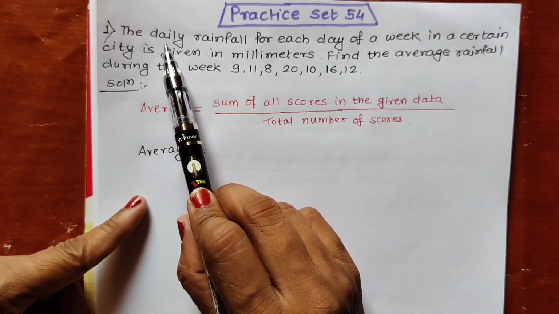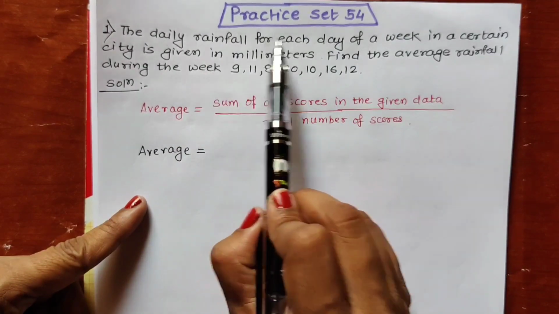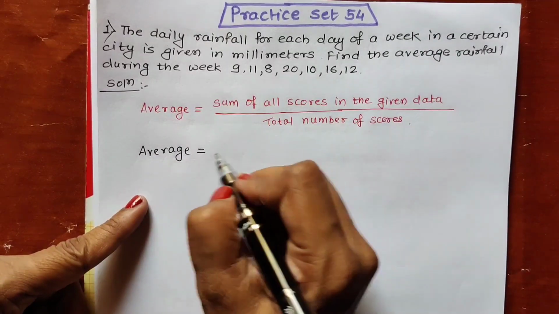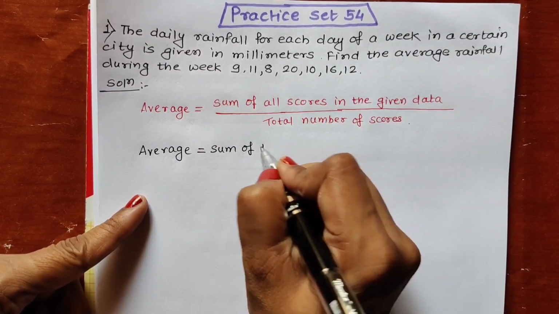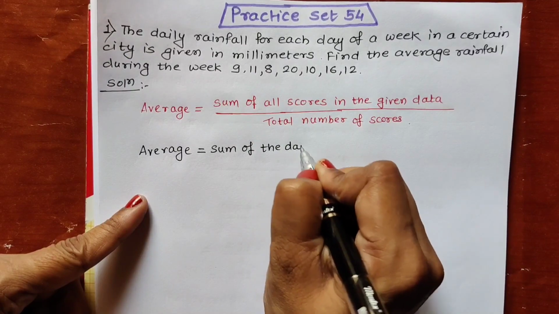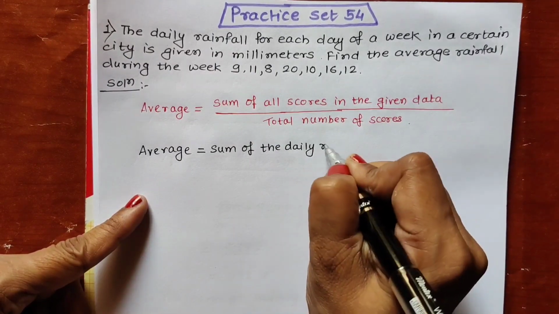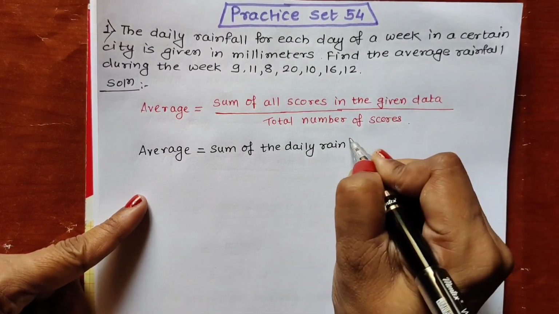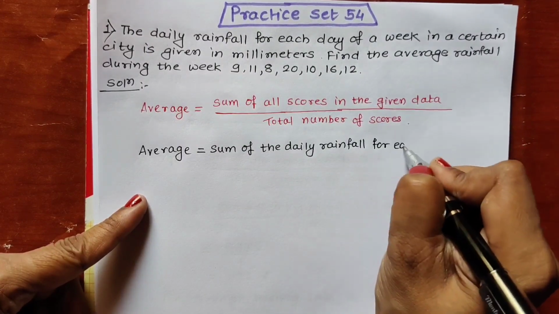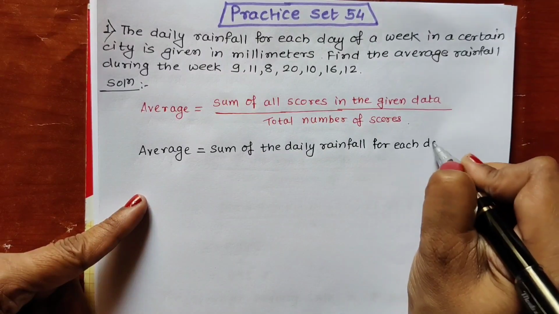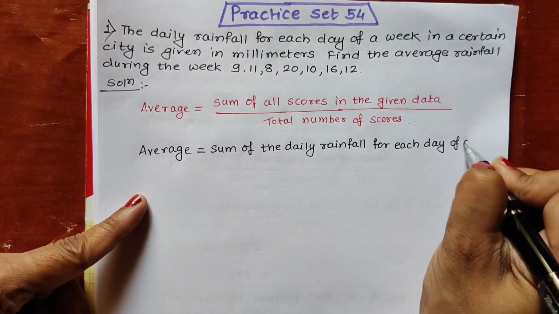We have given the information about daily rainfall for each day of a week. So I will be writing sum of the daily rainfall for each day of a week.